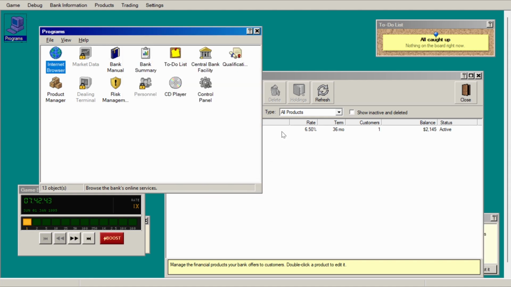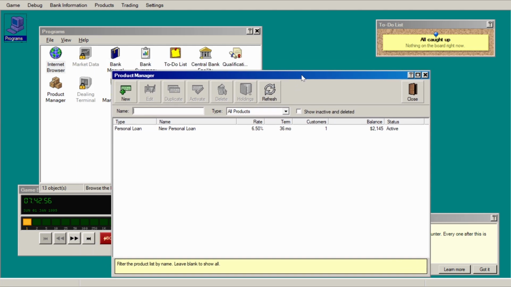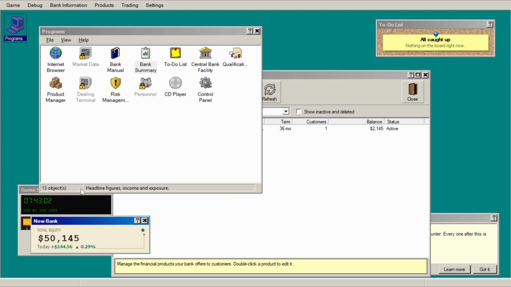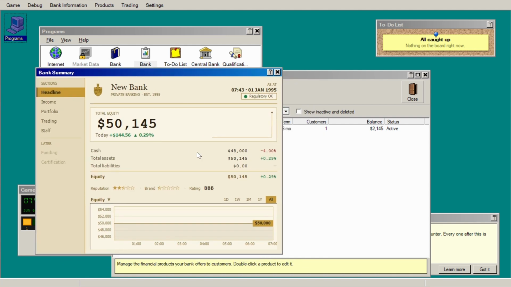So the balance is $2,145. So what does that mean? We lent them $2,000, but in total, we're going to receive $2,145 back. So let's look at our finances, which is here, bank summary. And you'll see that our equity's gone up, right? So we went from $50,000 to $50,145. We can expand that out a little bit, and we see exactly what happened to our cash.